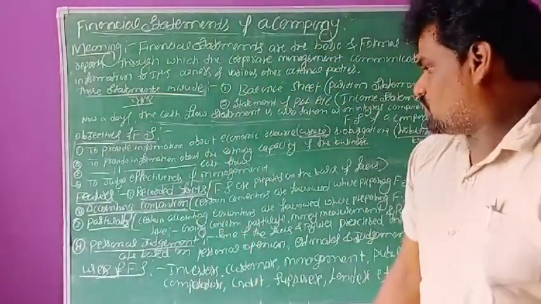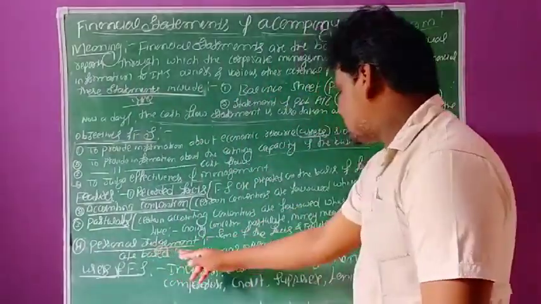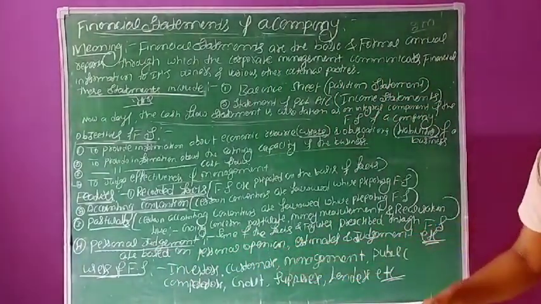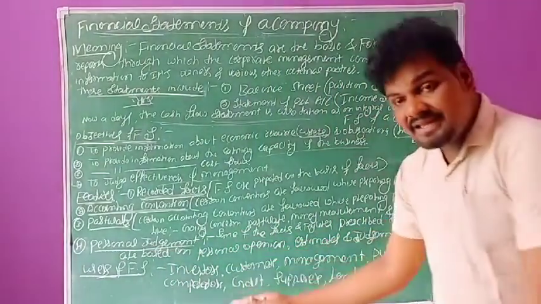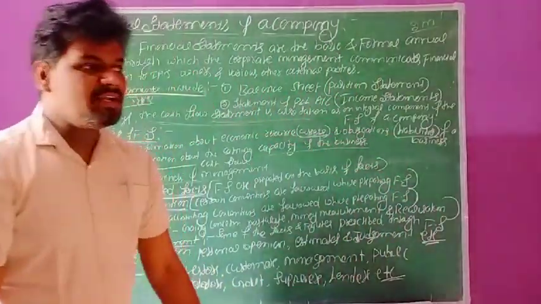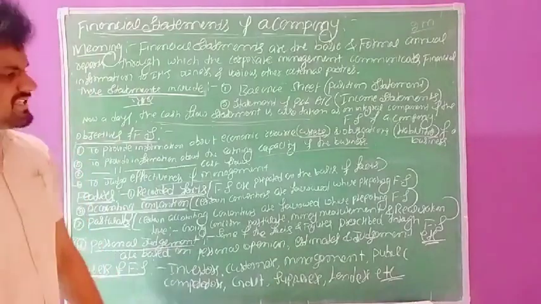So some of the accounting facts are prepared on the basis of personal opinions and estimates. This is one of the important features of financial statements of a company.